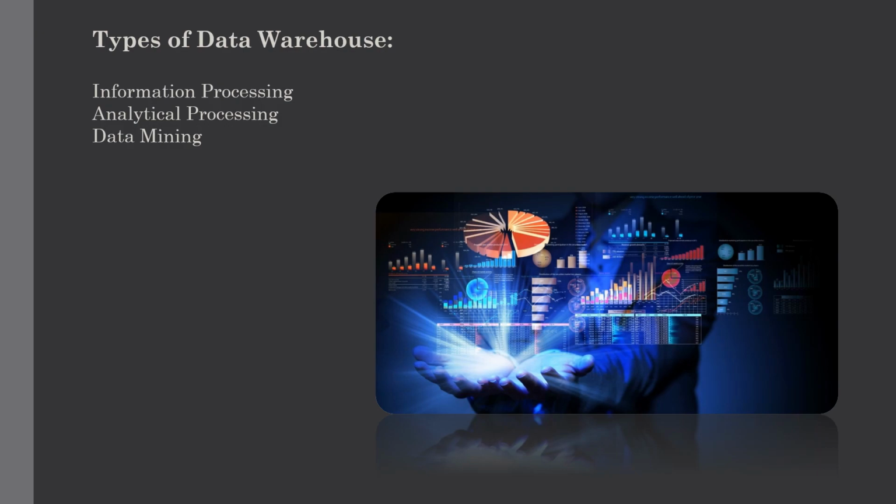The next type is analytical processing. The data warehouse supports analytical processing of the information which is stored in it. The data can be analyzed by means of OLAP operations, which include slice and dice, drill down, drill up and pivoting, which we will discuss later. And the last one is data mining. So what is data mining actually? Data mining supports knowledge discovery by finding hidden patterns and associations, constructing analytical models, and performing classification and prediction.